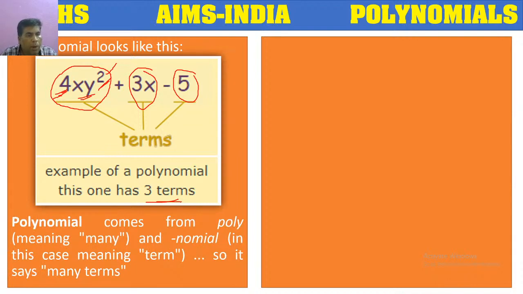So the word polynomial comes from two words. One word is poly. Poly means many, and the other word is nomial. In this case, its meaning is term. So the word polynomial came from two words. One is poly, which means many. The other is nomial, which means term. Together, it gives the meaning of many terms. So a polynomial is an expression having many terms.